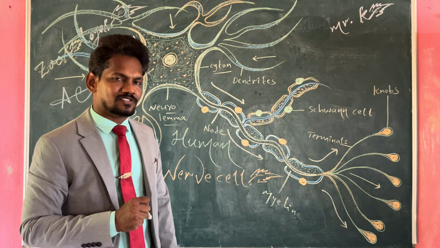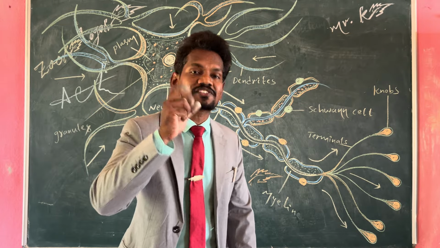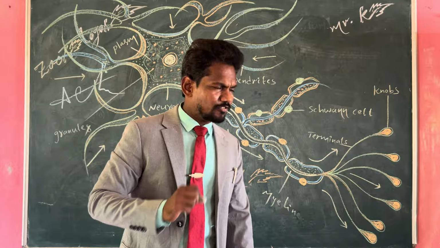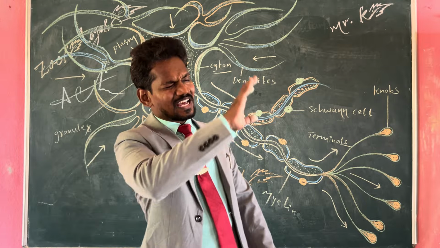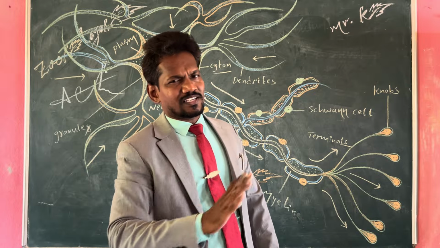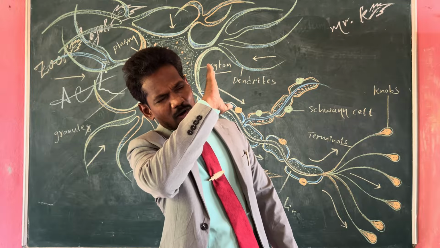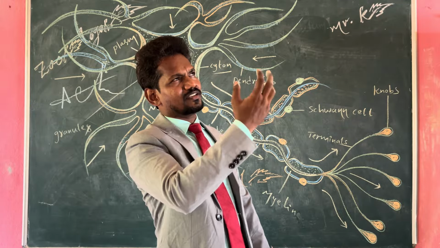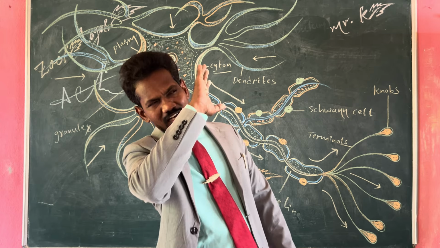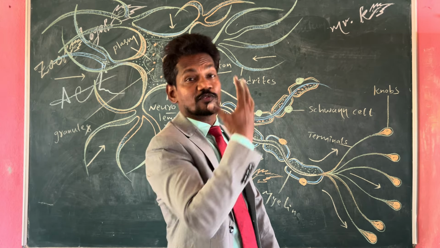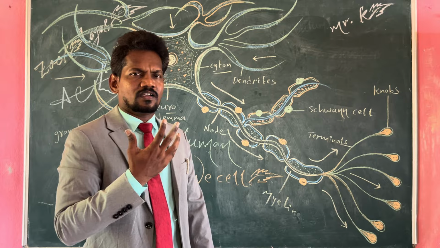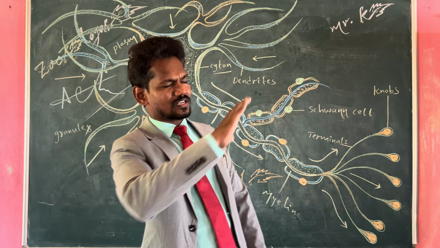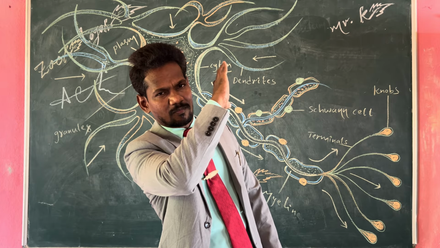That mechanism is known as a stimulus. If we look at sunlight, immediately we will cover our eyes with our palm or hand. So when we look at the sun, that is a stimulus, and within fractions of a second we are covering it with our hand or palm.